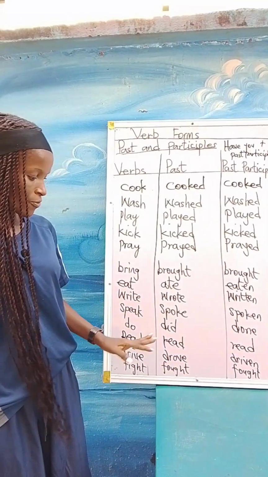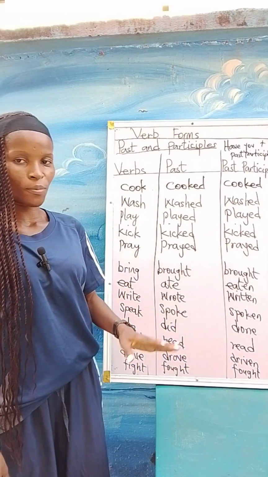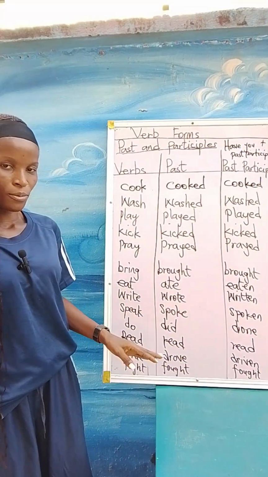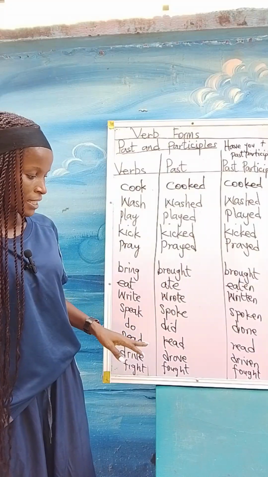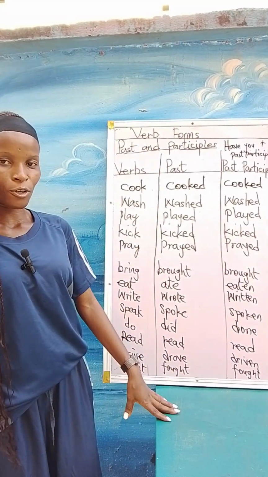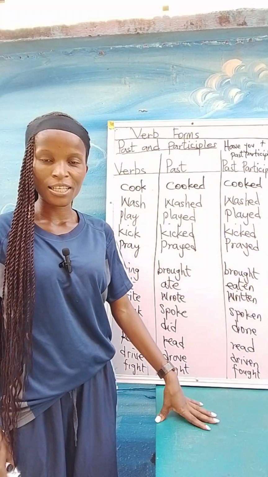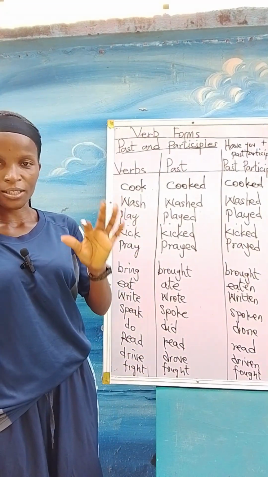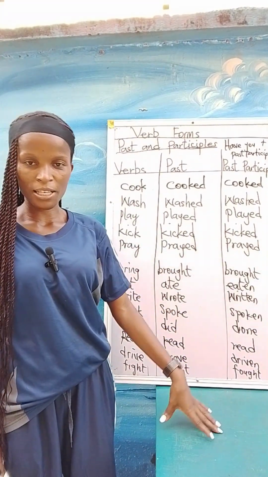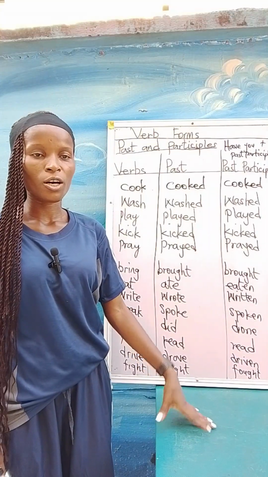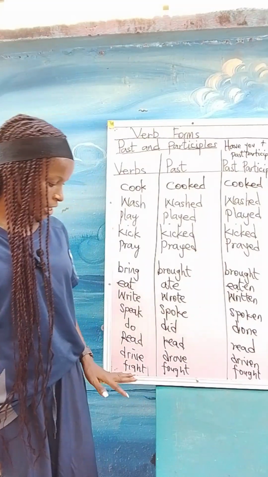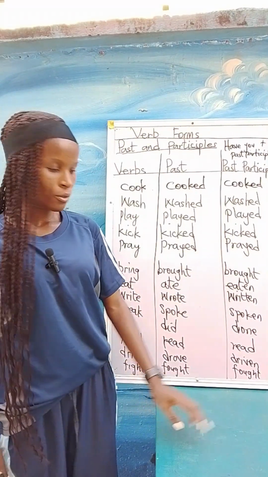Now, there are some verbs that do not change in order to form their past or their past participle. Examples include read, read, read. Also catch: caught in the past form and caught in the past participle. The same with hurt, H-U-R-T. Hurt returns hurt in the second form of the verb and also in the past participle. When we unfold, we learn more. So here, drive, past drove, participle driven. Fight, past fought, participle fought also.